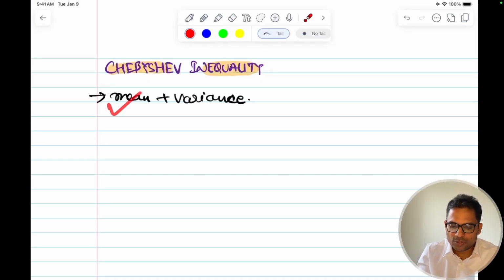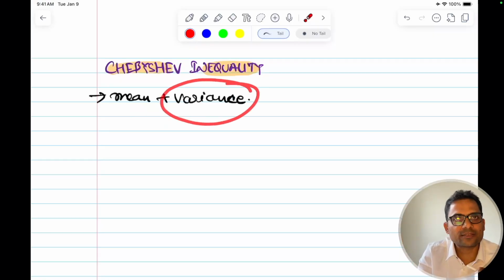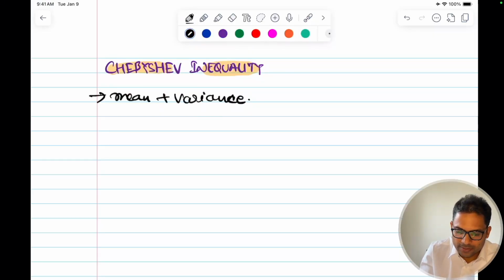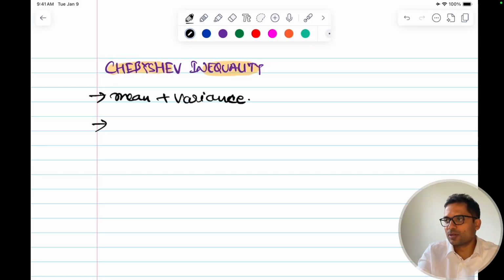It also uses variance in addition to the mean or expected value that was used by Markov's inequality. So that's what it added, one more piece of information: finding anything away from the mean would be less likely if the variance is less. It is using extra information, that is variance, or the second moment. This is first moment and second moment. Okay, so let's write down the formula.